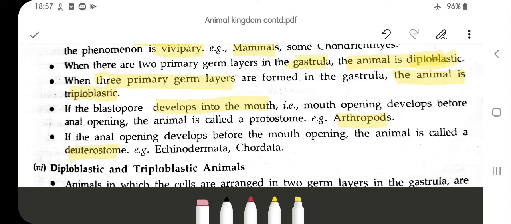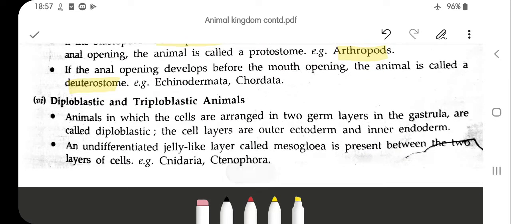So we have another two types of animals, apart from the diploblastic and triploblastic animals we discussed in our earlier feature.